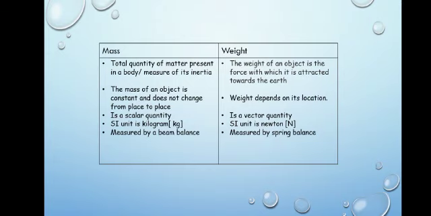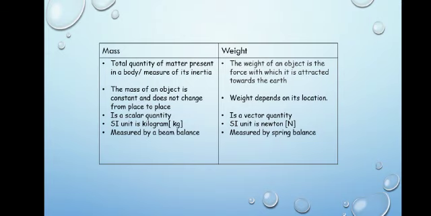So what is mass? Mass is the total quantity of matter present in a body, or it is the measure of its inertia. Now definition of weight. The weight of an object is the force with which it is attracted towards the earth. Now what we will write? We will write the mass of an object is constant and does not change from place to place, whereas weight depends upon its location. Now what we can write? Mass is a scalar quantity. So we can write it is having only magnitude, no direction.